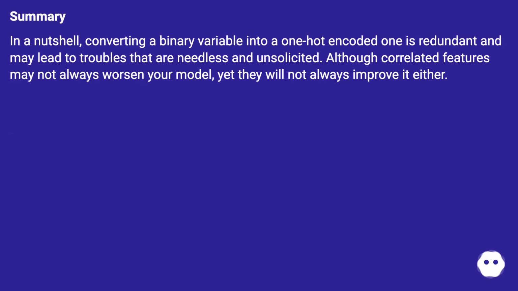Summary. In a nutshell, converting a binary variable into a one-hot encoded one is redundant and may lead to troubles that are needless and unsolicited. Although correlated features may not always worsen your model, yet they will not always improve it either.